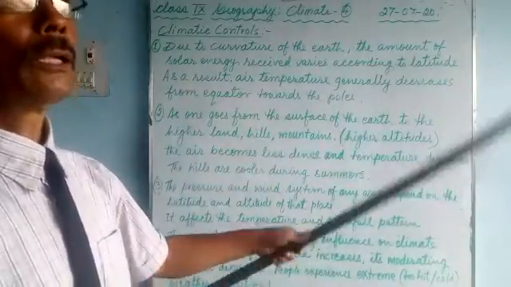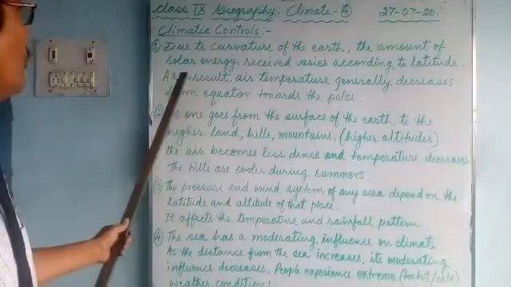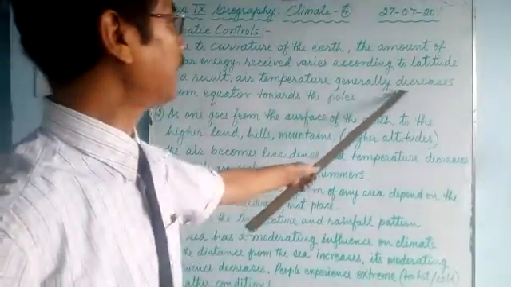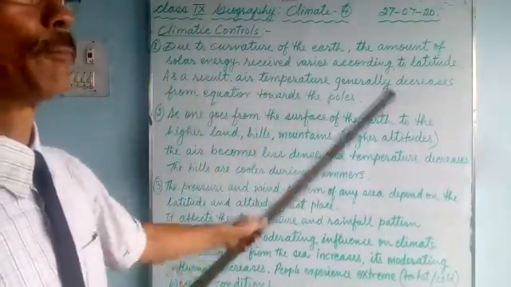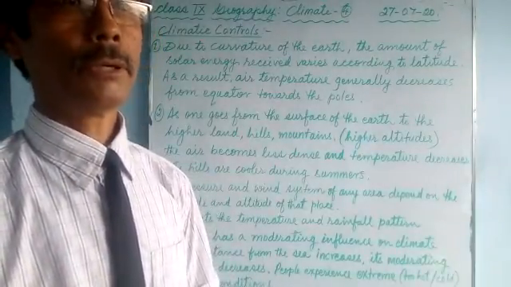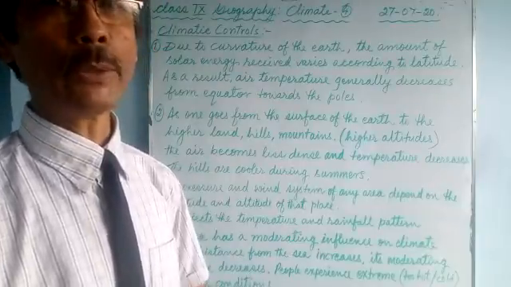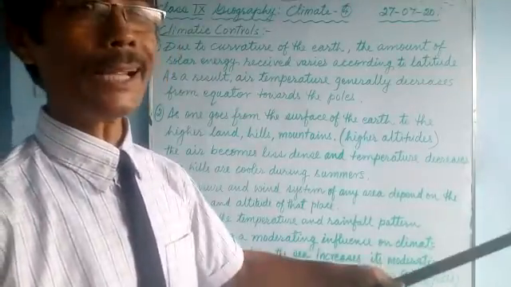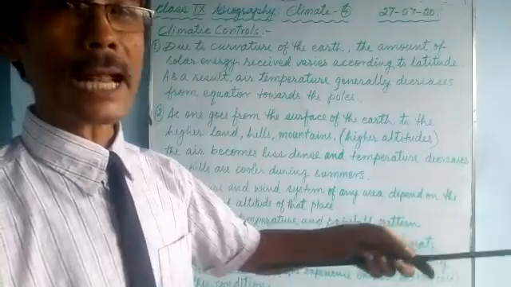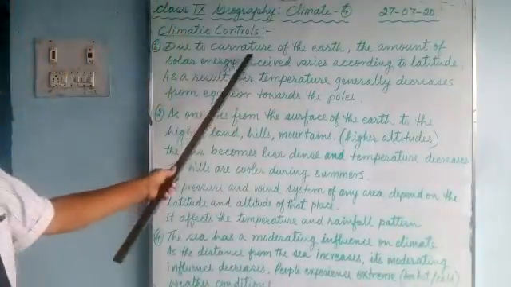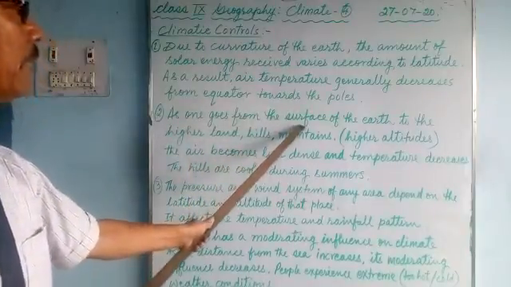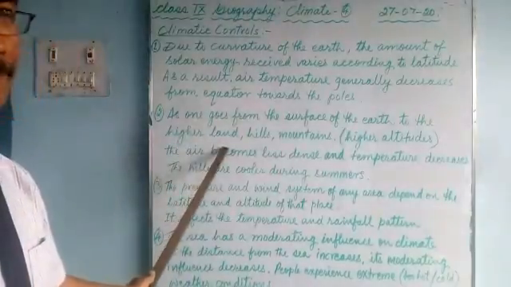Higher the latitudes, lesser the temperature. As a result, air temperature generally decreases from the equator towards the pole. As I have said, the temperature of the atmosphere decreases from the equator towards the pole. The higher the latitudes, the lower the temperature, because the sun rays fall in a slanting manner due to the curvature of the earth.